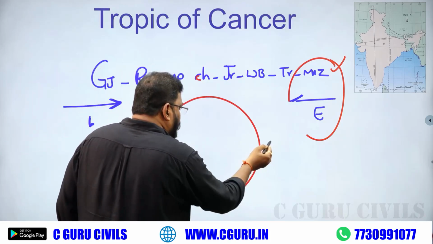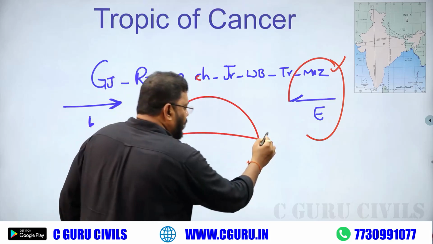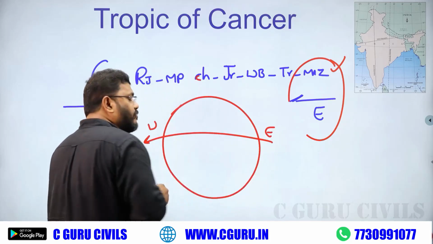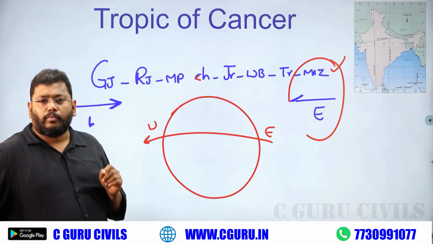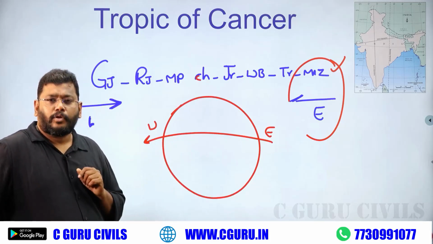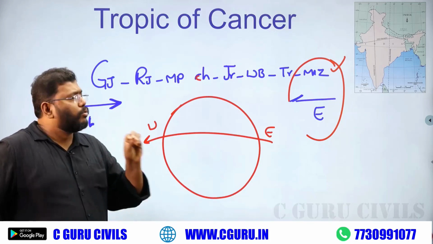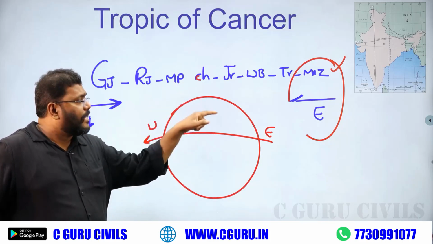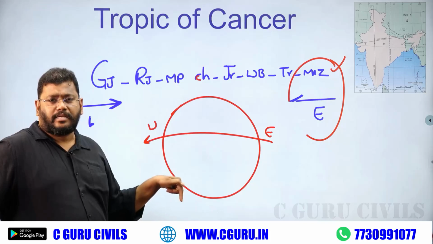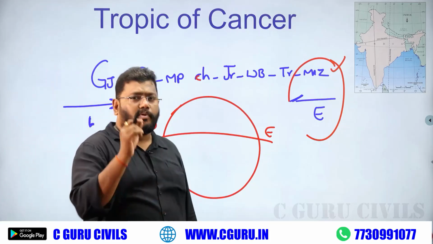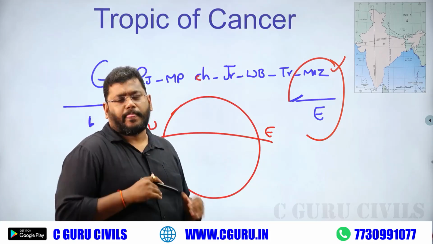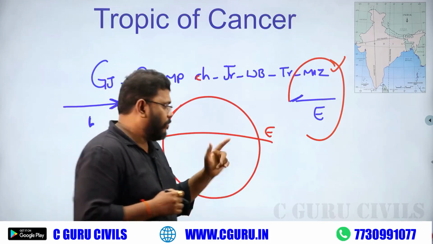Latitudes always run from east to west. So, among our 8 Tropic of Cancer states, Mizoram faces the Tropic of Cancer for the first time. Very, very important.